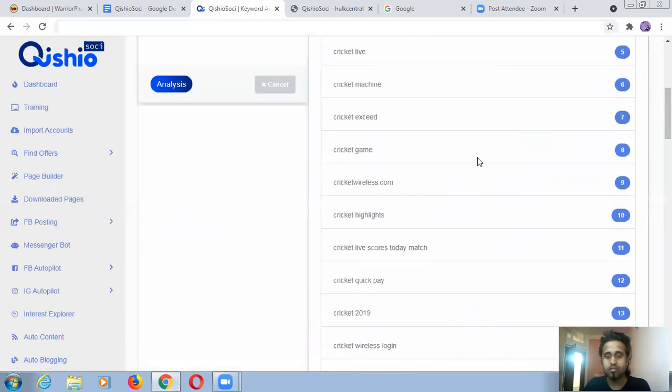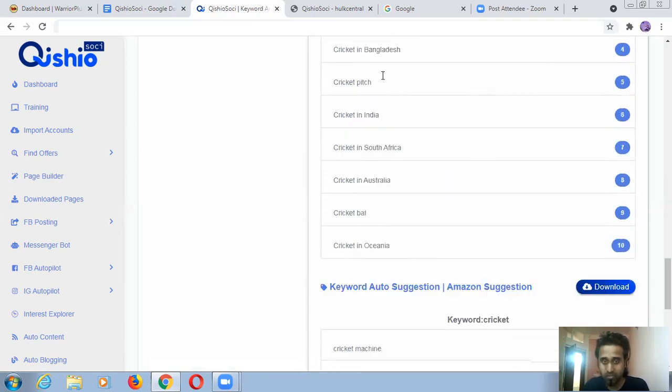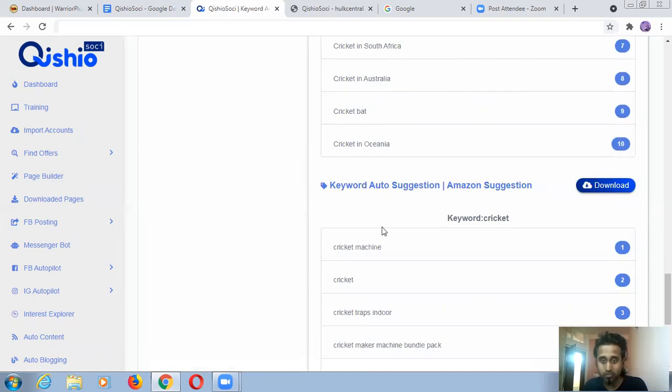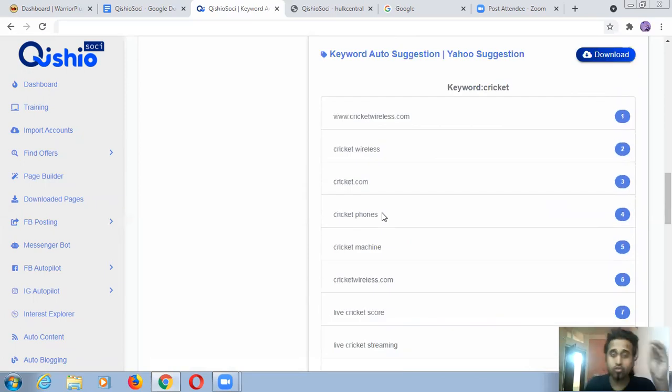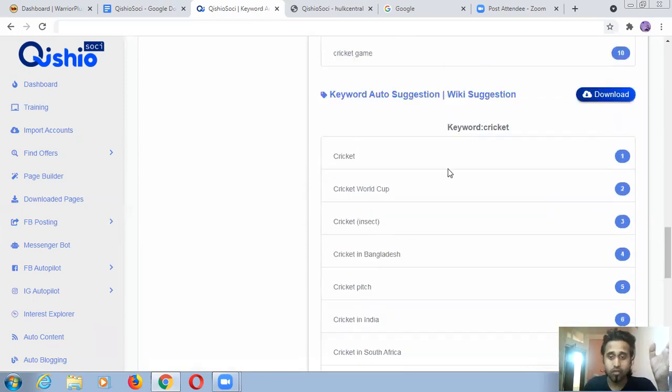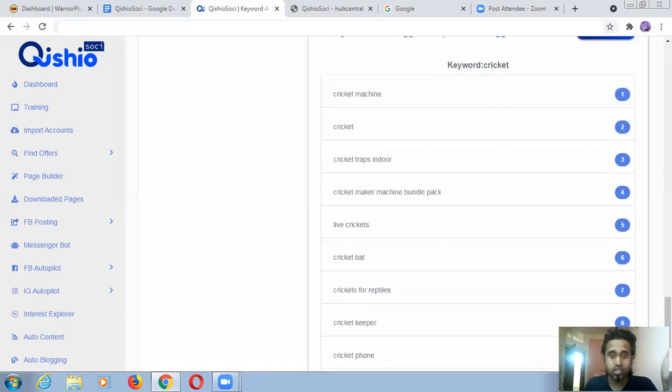It means people are searching for these keywords on Yahoo. Where is it, this is wiki, meaning people are searching for these keywords on wiki, and on Amazon for these keywords. That is how you have to smartly select your keywords. For example, if people are searching on this, these keywords are buyer keywords. Because why do people come to Amazon? They are looking to purchase something. That is why you should use this type of keyword, so that you will get some sales also.